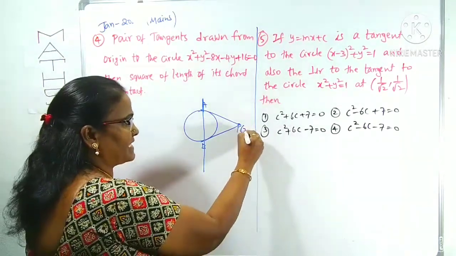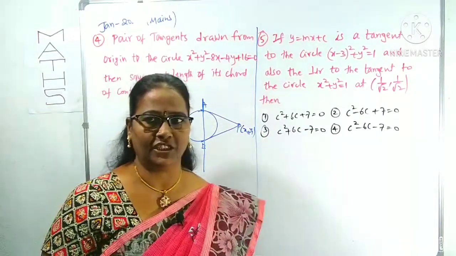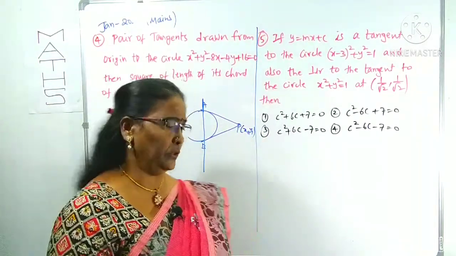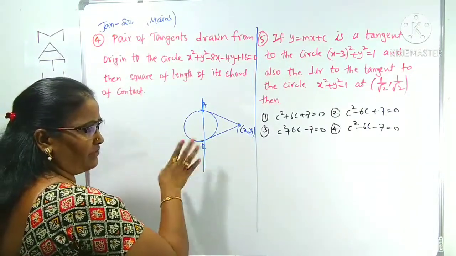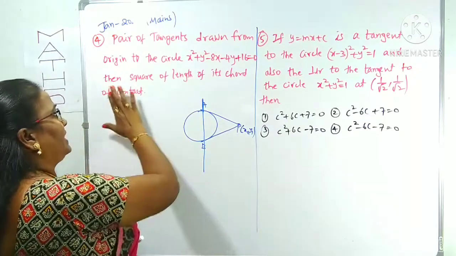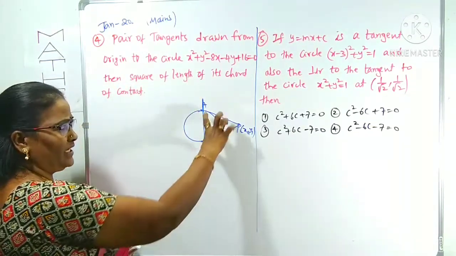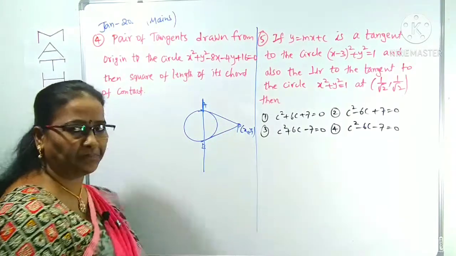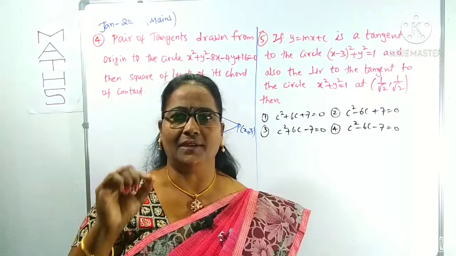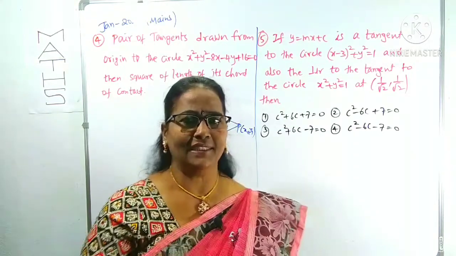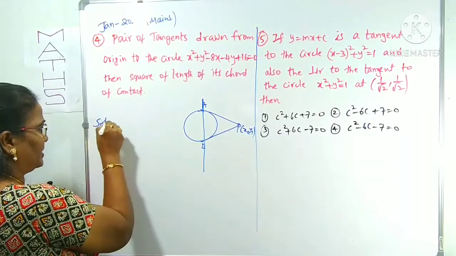Suppose this point is x1, y1. The equation of the chord of contact is also given in that lecture: S1 is equal to 0. Okay, that is different; here I am not using the equation of the chord of contact. What is it asking? The square of the length of its chord of contact. We can find this length and its square. There is a trick to find the chord of contact length, which I am giving here. You can find the chord of contact by using that tip.